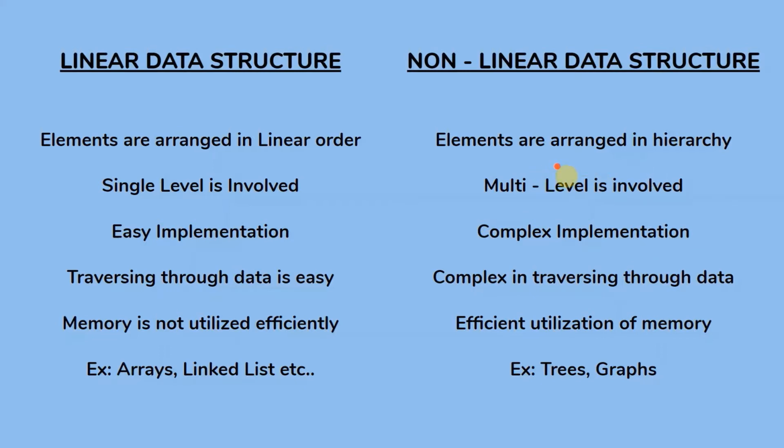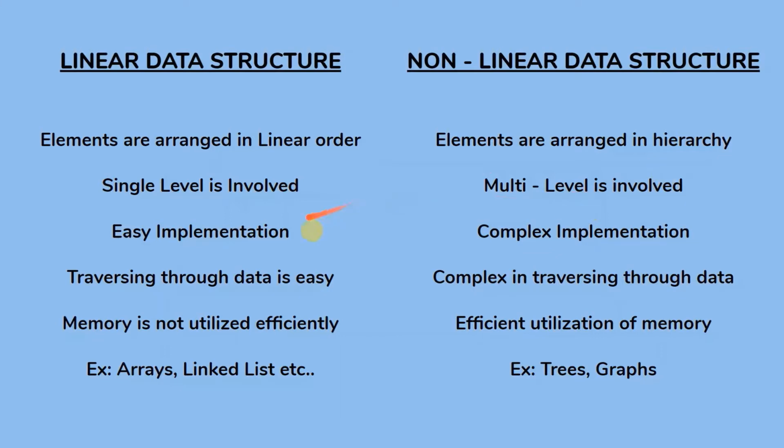In a non-linear data structure, everything is arranged in a hierarchy. In a linear data structure we have only one level, because everything is arranged in a sequential order, either row-wise or column-wise. That is why we consider it as a single level. When it comes to non-linear data structure, multiple levels are involved, since it follows a hierarchy.